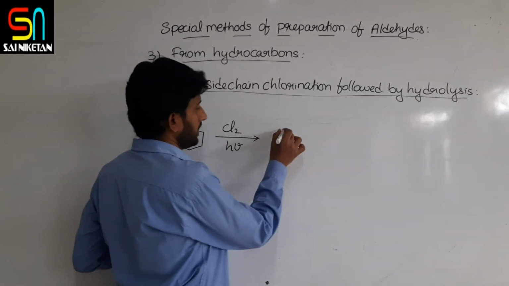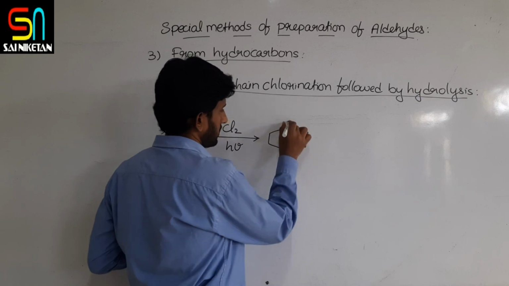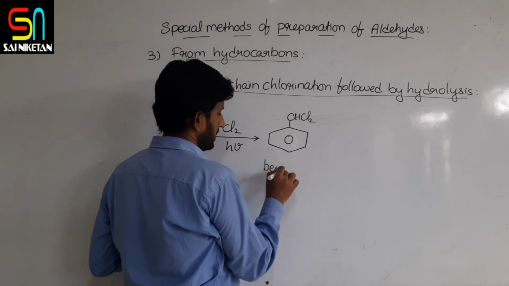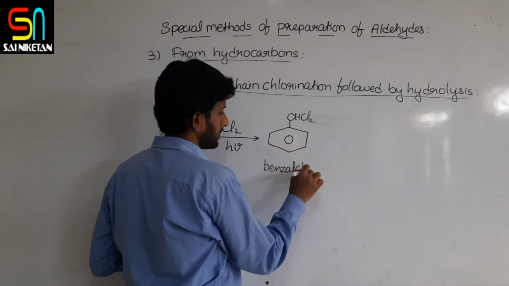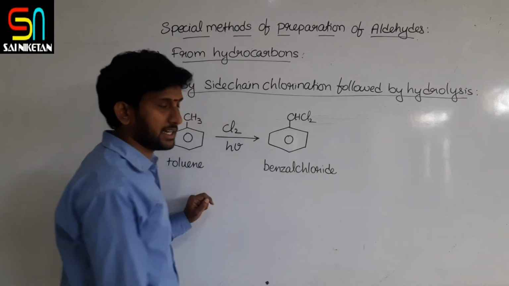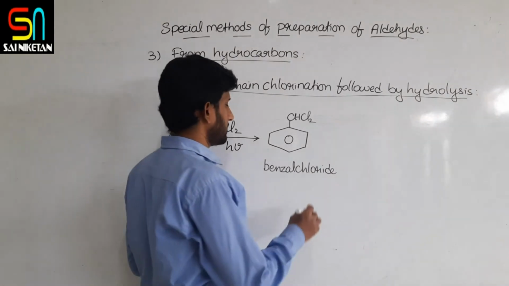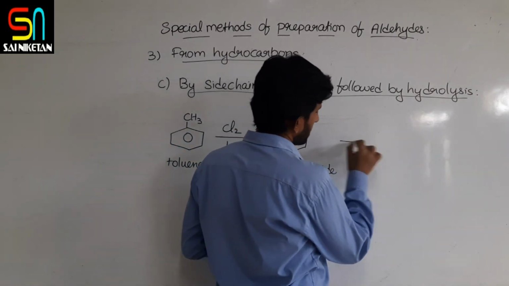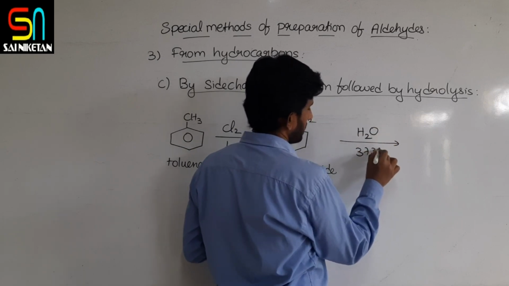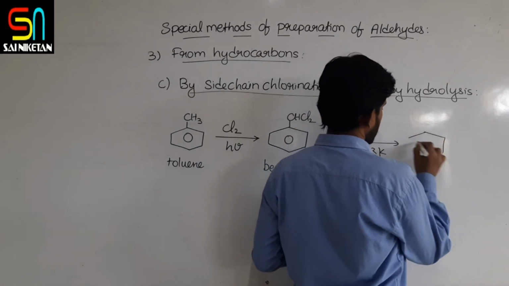So you get here benzal chloride, CHCl2. Benzal chloride is obtained, like benzylidene diacetate you got in the previous case. Similarly here you got benzal chloride. This one on hydrolysis at 373 Kelvin temperature produces benzaldehyde.